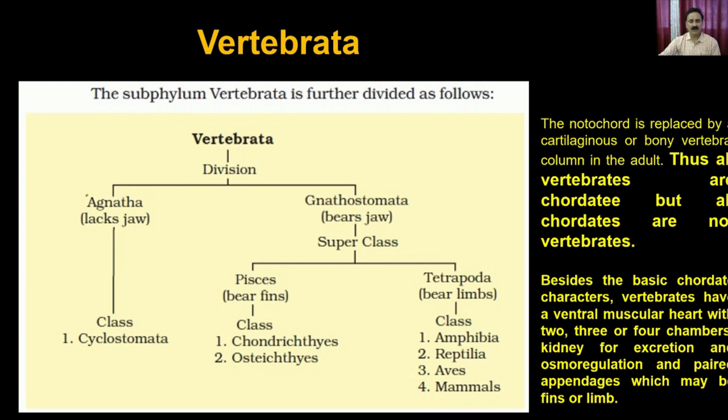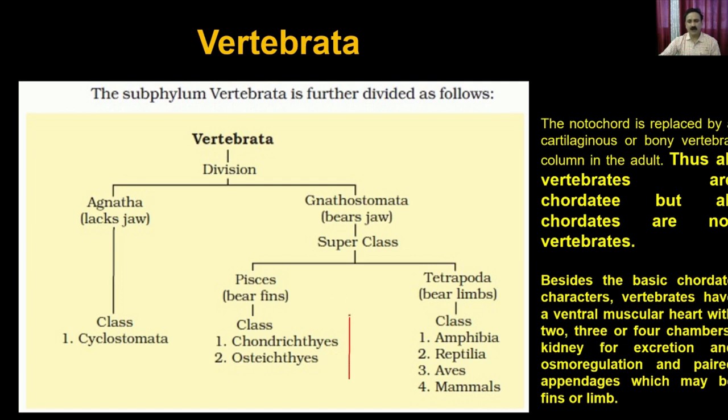Division one is Agnatha, which does not contain a jaw, and within that we discussed the class Cyclostomata. Then we discussed the second division, Gnathostomata, which are the animals that bear a jaw. Within that we have two superclasses: Pisces and Tetrapoda. The superclass Pisces is further divided into two classes, Chondrichthyes and Osteichthyes. Chondrichthyes are the cartilaginous fishes, and Osteichthyes are the bony fishes.